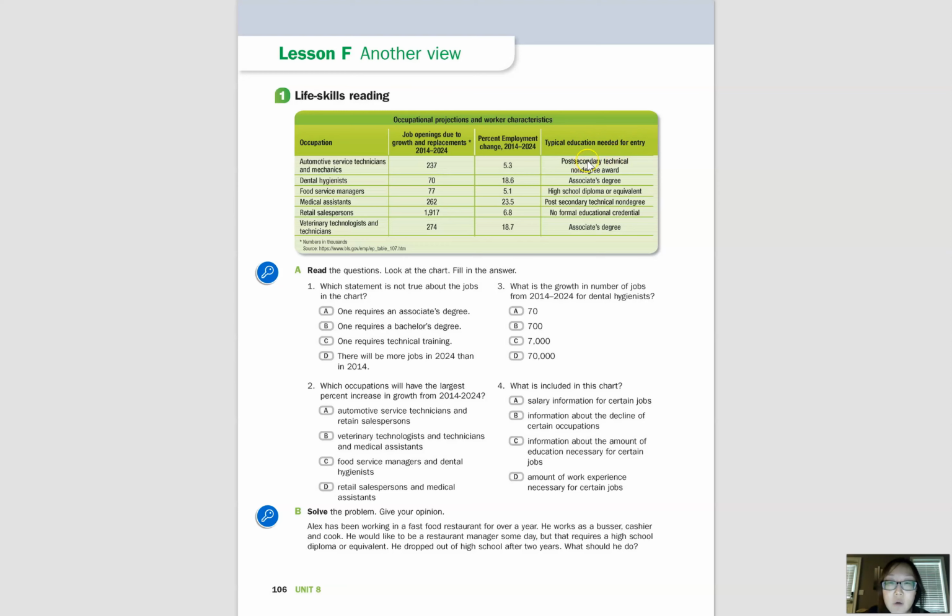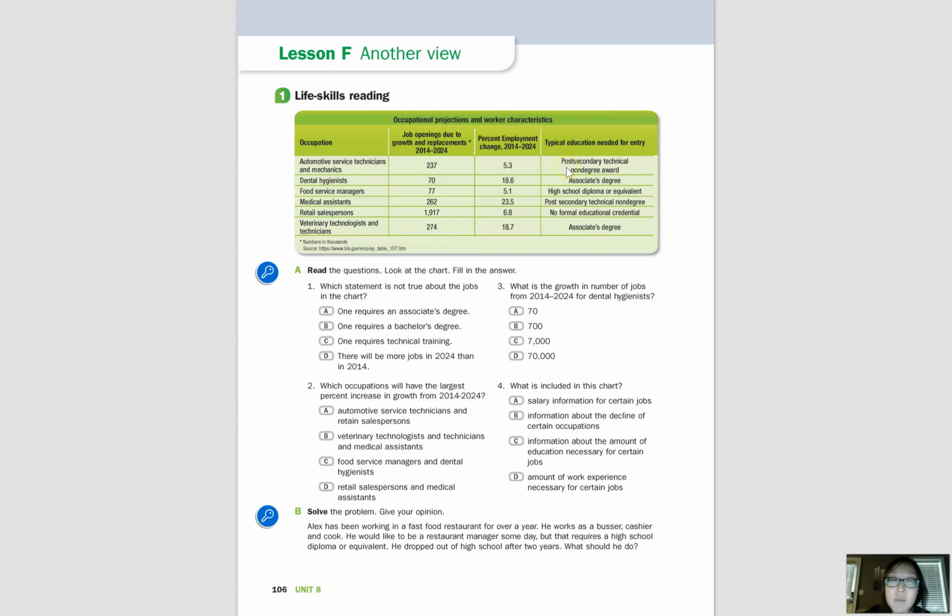Okay, so that means that in order to enter into this field, you need to have a post-secondary technical non-degree award. And I know that's really difficult to understand, but basically it means that you can have some sort of a certification or some kind of training after high school.